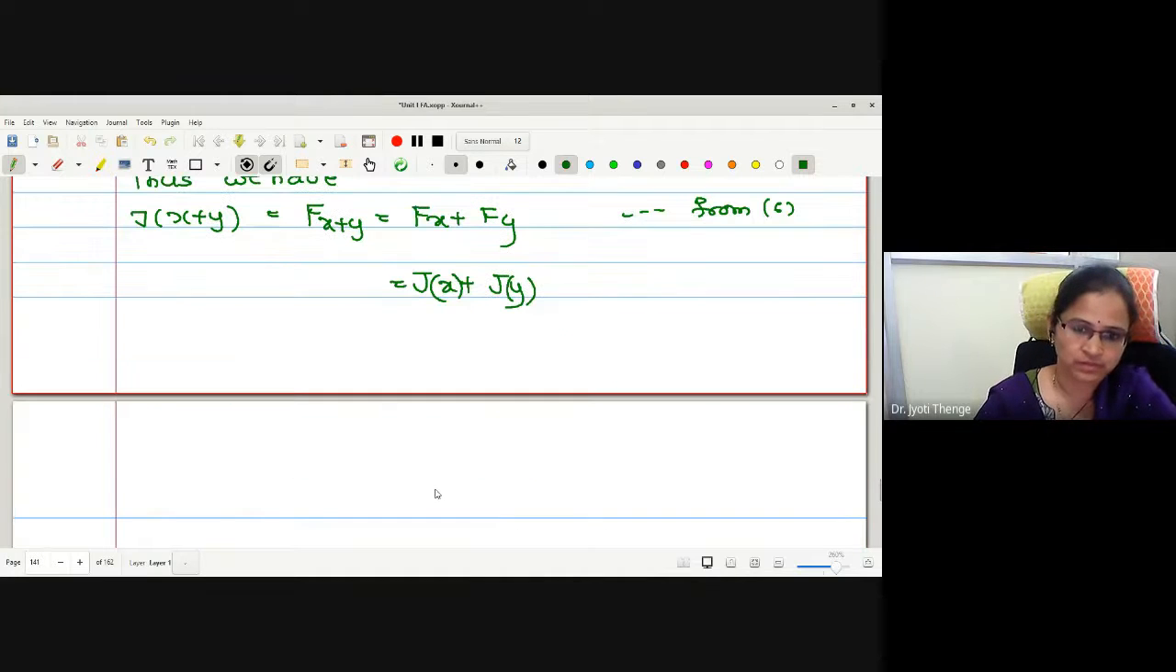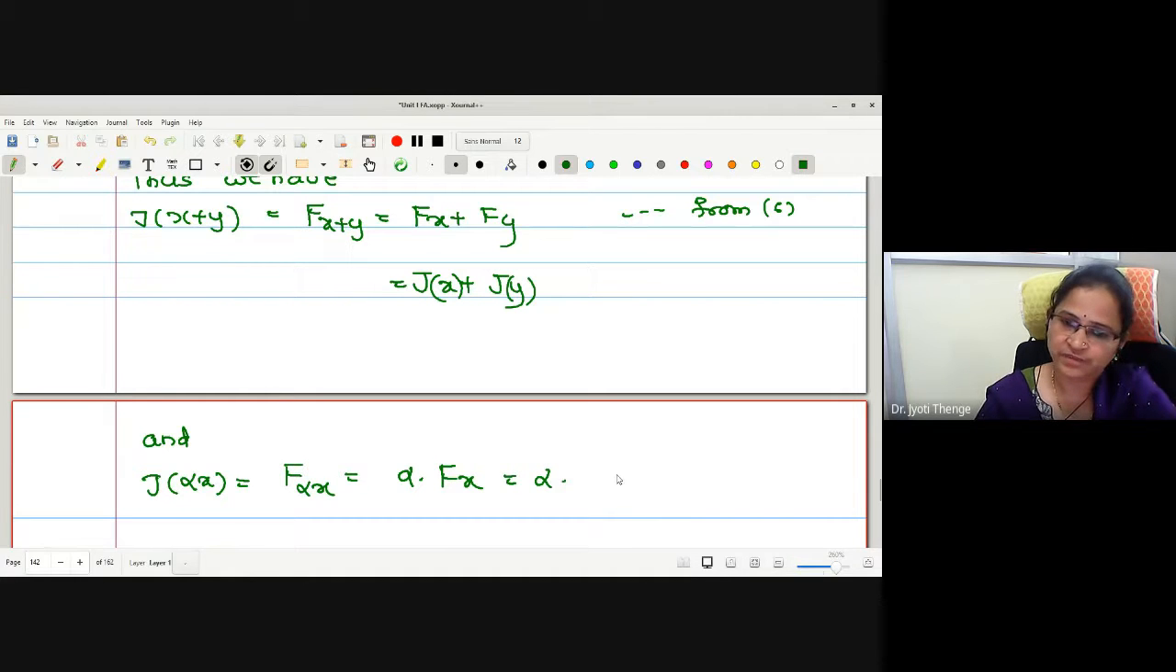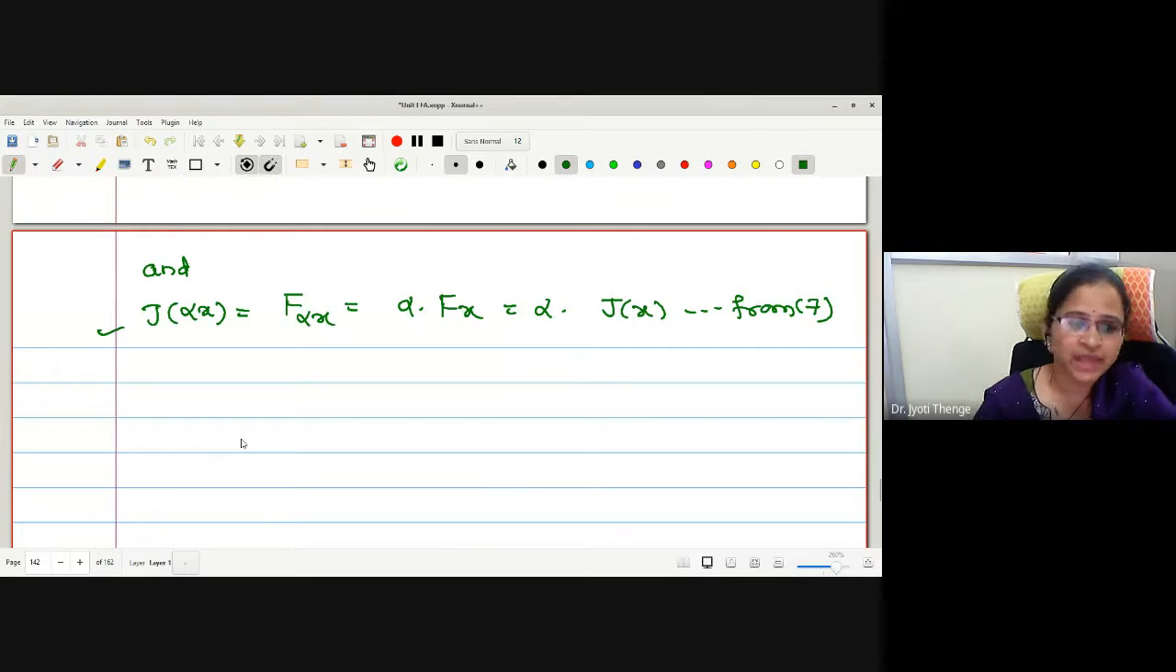That is better. Okay. And let me consider the scalar multiplication as well. J of alpha x is F of alpha x, which we were writing as alpha Fx, which is alpha into J of x. Reason: from 7. Therefore, looking at this, the mapping J satisfies linearity with respect to addition and scalar multiplication as well. Therefore, we can say this J is linear. One point we have proved.